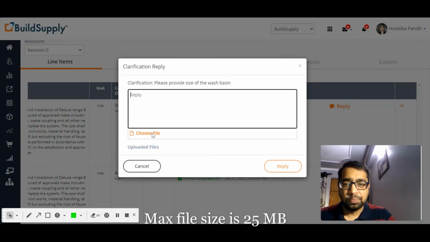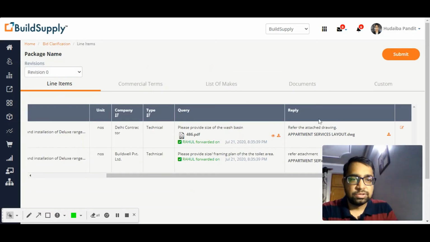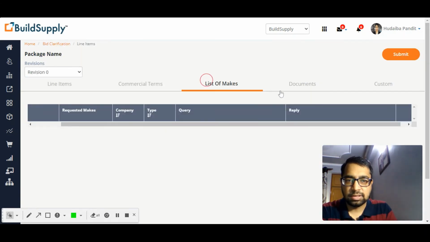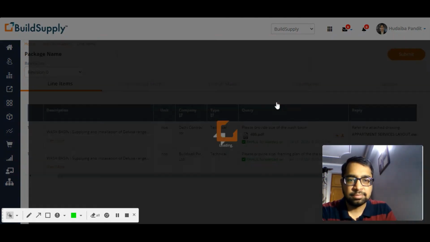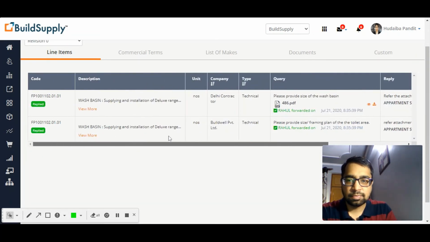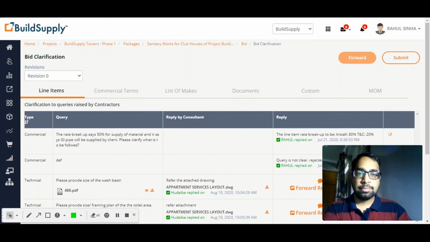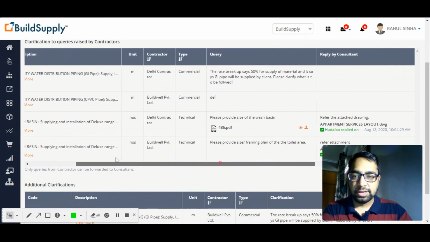So what I'll do as a consultant is attach a framing plan of the toilet area. Okay, so I have done the attachment and given the comments. Now I'll have to see whether there is anything on the other tabs. No, nothing is there. So this was revision one. There is no further revision. So I'll simply click on submit and done. So the consultant's job is done. It says reply. Okay, so I have received the reply from the consultant for the queries which I had forwarded.